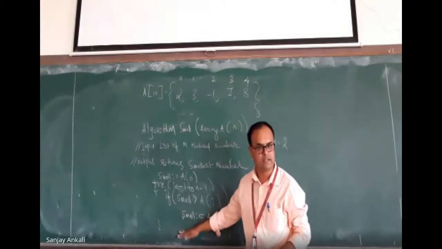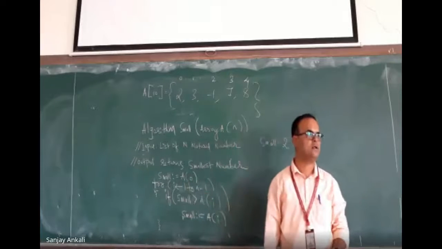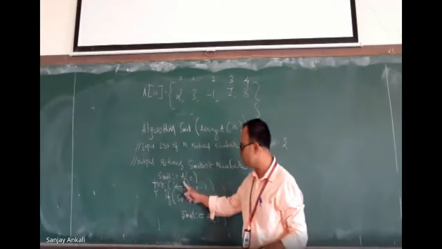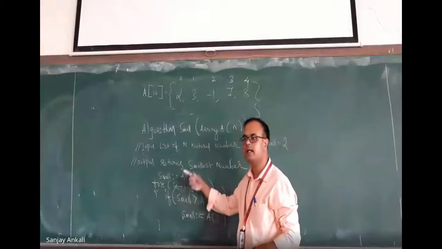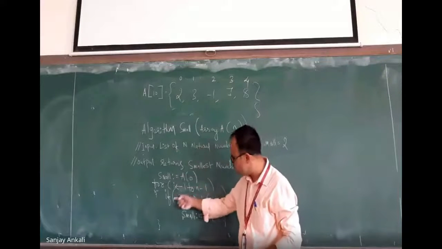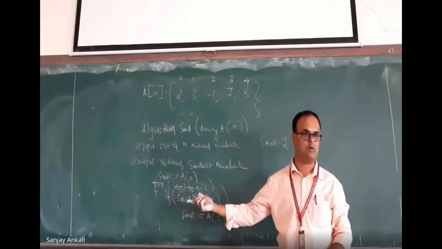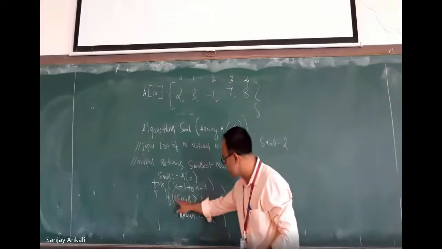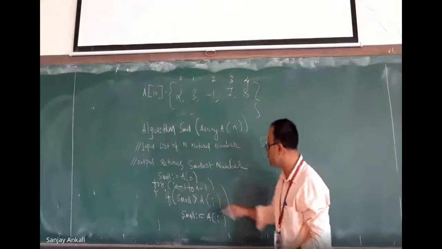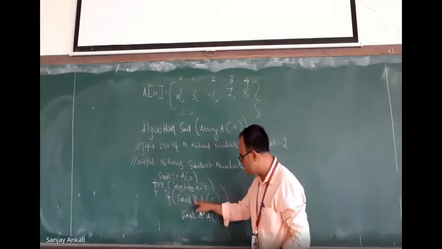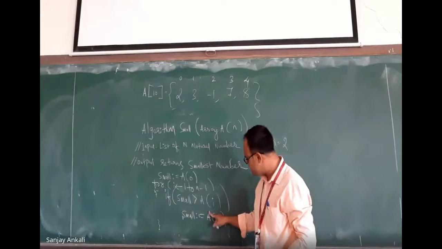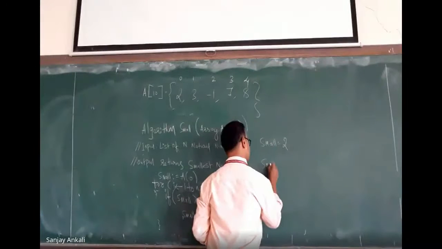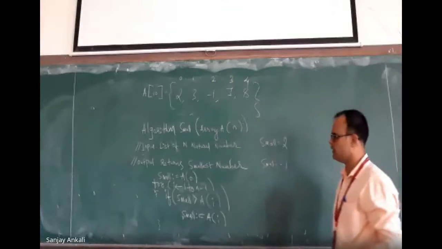Is there any other statement after this? No. So what happens? I increments. Even if we don't write I plus plus, the specification says that this for loop, when I is 1, should do this, then it should go for the next number. After that, it should do both the statements, then go for the next number. Specification is like that. Next number is what? 2. What is there in small? What is there in A of 2? Minus 1. Is 2 bigger than minus 1? Yes. What is there in A of 1? Minus 1. Minus 1 comes and stores in small. We get something like minus 1.